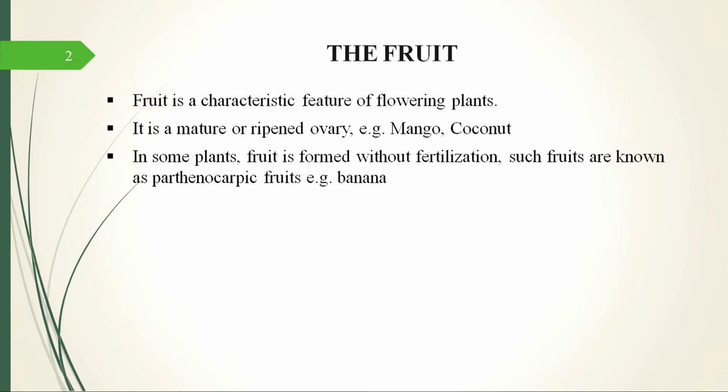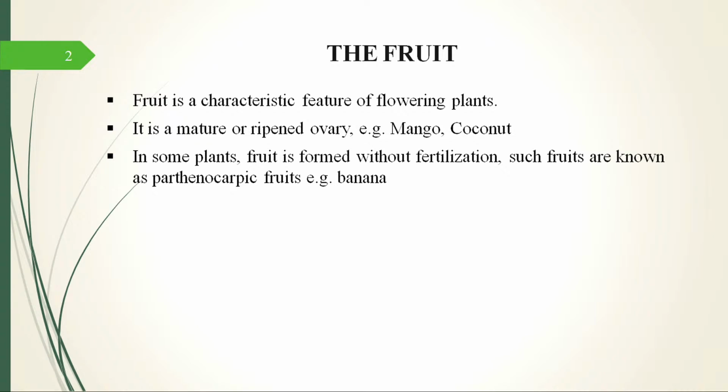A fruit is a mature or ripened ovary. When the process of fertilization takes place, after the zygote formation has taken place, the ovary starts to mature, and this process is also known as ripening, and a mature ovary is actually a fruit. So when we are eating a mango or a coconut, we are eating a mature ripened ovary which has a seed inside it, and also has different wall layers which we eat.